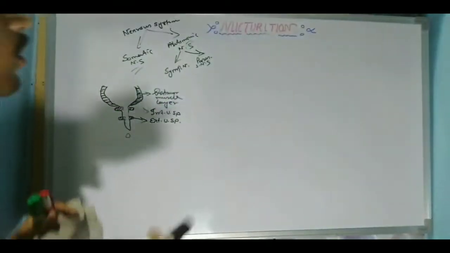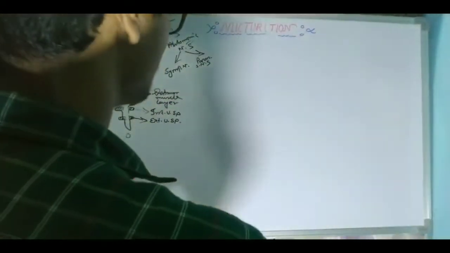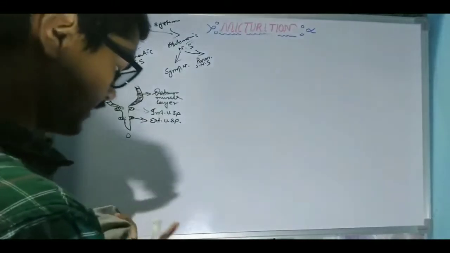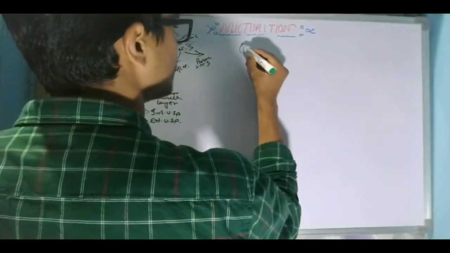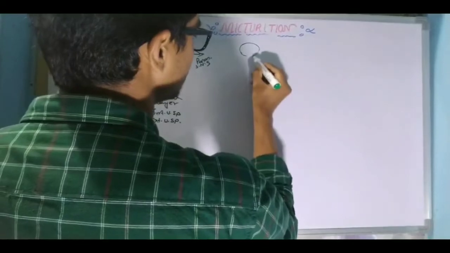Now let's talk about the full process of the micturition reflex. At first I have to draw something. Let me draw here.